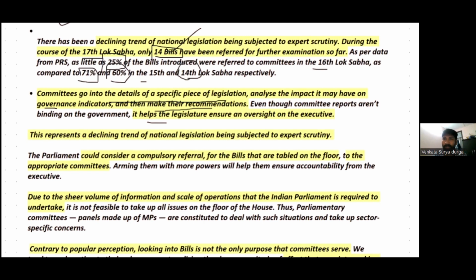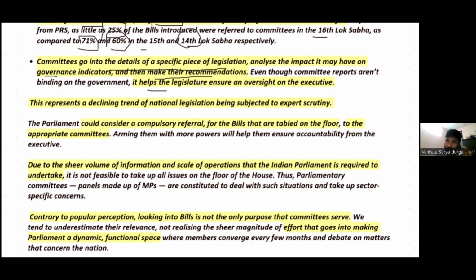Because once a bill proposed by the executive is introduced in the legislature, and the bill is then referred to the parliamentary committees, they will carefully observe and analyze those bills. So therefore, the legislature will know about the true intentions of the bill. So therefore, it will be an oversight of the legislature over the executive.